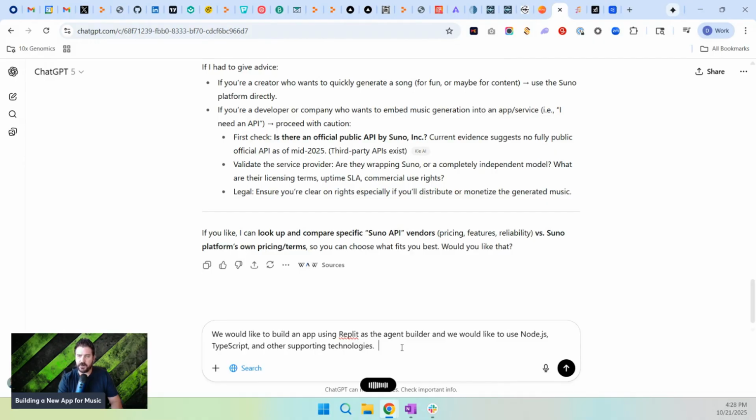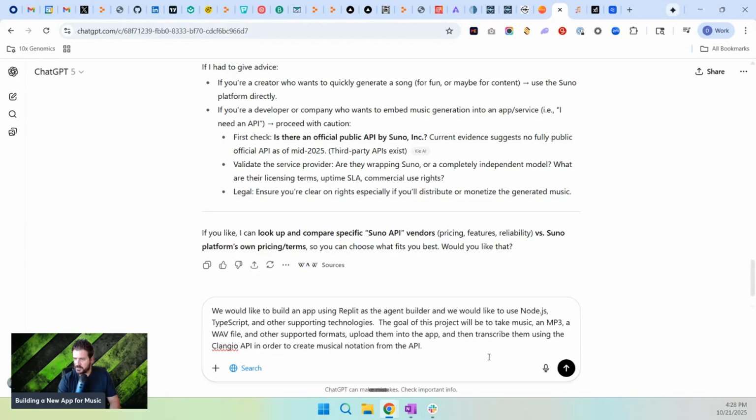The goal of this project will be to take music, an MP3, a WAV file, and other supported formats, and to upload them into the app, and then to be transcribed using the Klangio API in order to notate or create musical notation from the API. All right, let's see what the goal of this project will be: to take music, an MP3, a WAV file, and other supported formats, upload them into the app, and then transcribe them using the Klangio API, which it's spelled Klangio wrong. Let's fix that, in order to create musical notation from the API.